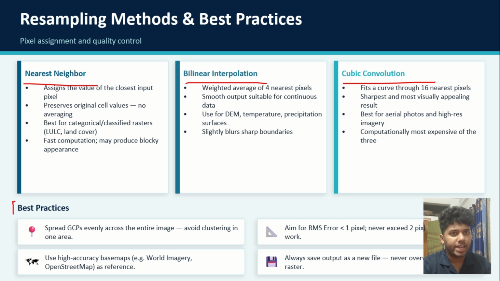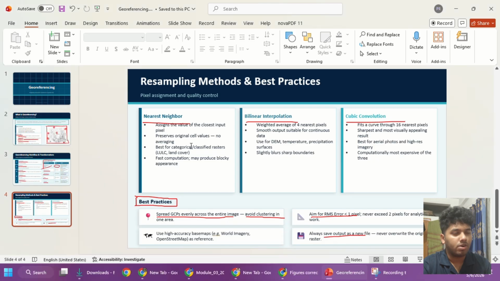We will try to maintain these practices: spread GCPs evenly across the entire image, avoid clustering in one area, aim for an RMS of less than 1 pixel, use a high accuracy base map, and always save the output as a TIF file. So now we will go to our software.